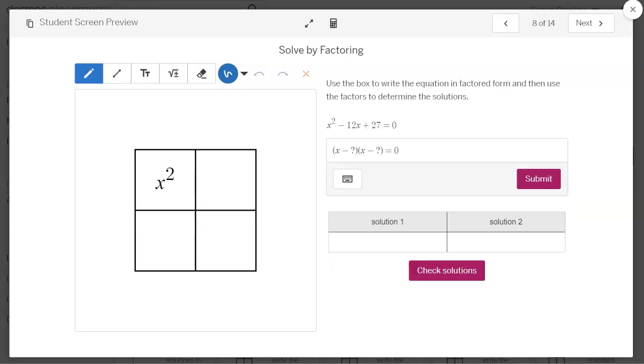Okay, once again, we've got a box, less information this time. If we're doing factors, then 27 does go inside the box, and then our x's need to be split so that they have a sum of negative 12, but you still need to have a product of positive 27. Once they get their factors on their box and they've typed their factors in this little box and click submit, they should type in their solutions by looking at the factors.